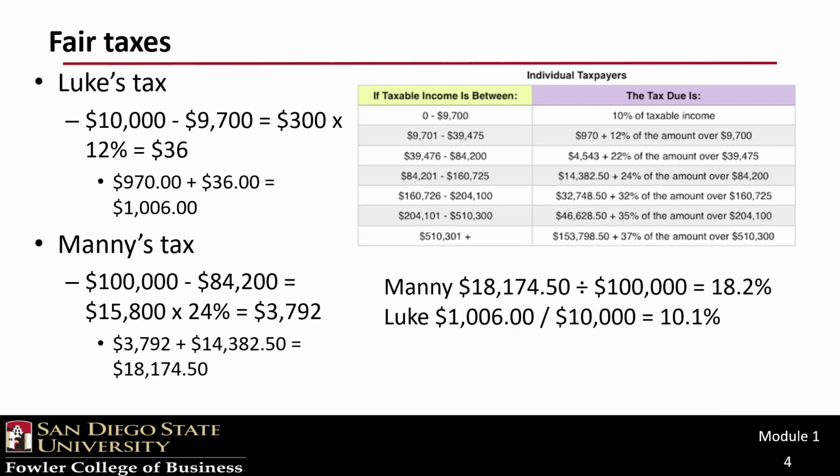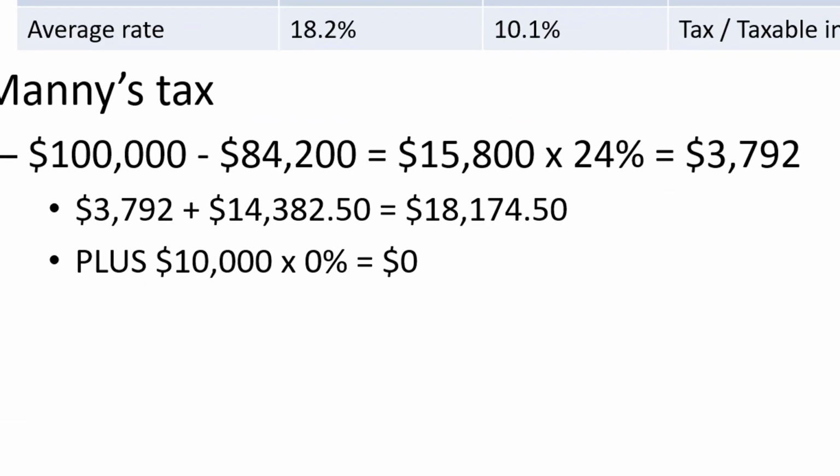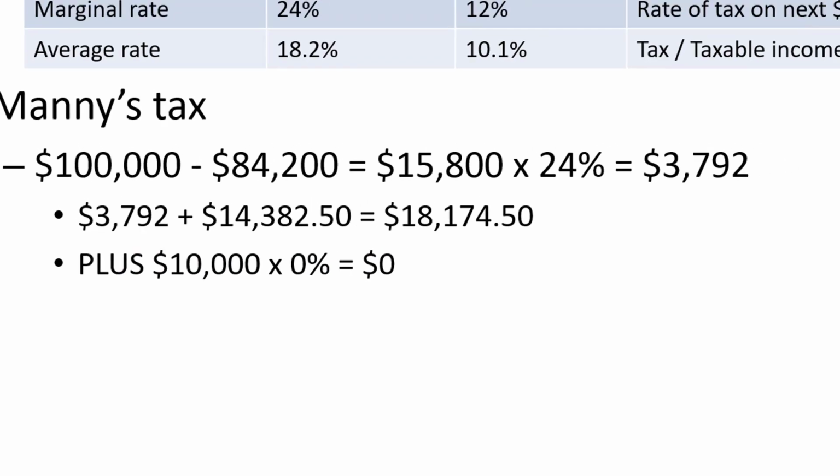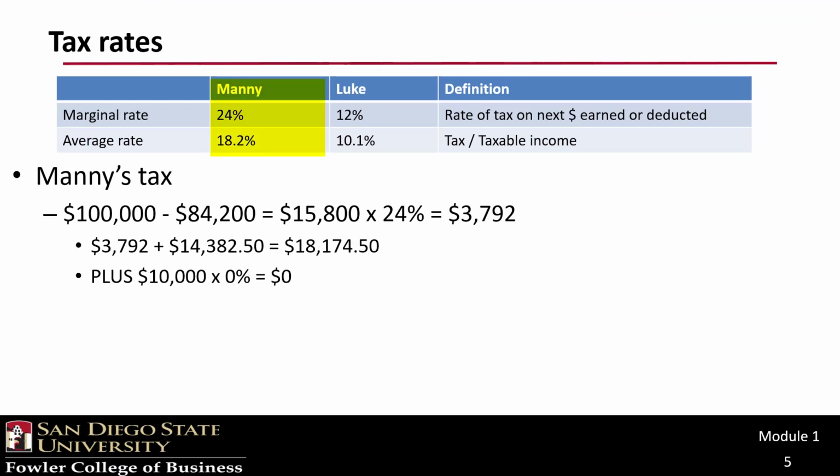Assuming you all calculated the taxes just fine, let's look more closely at Manny's situation. I bet something that we all omitted from our computation was that Manny also had $10,000 taxed at 0%. Remember, he had $10,000 worth of tax-exempt income. Note that when we use either the marginal rate or the average rate, that 0% is not captured anywhere.